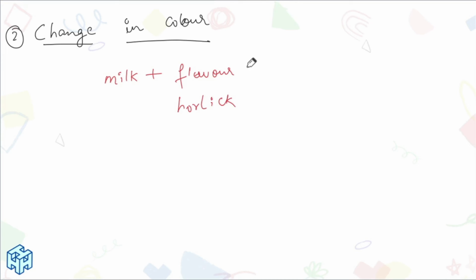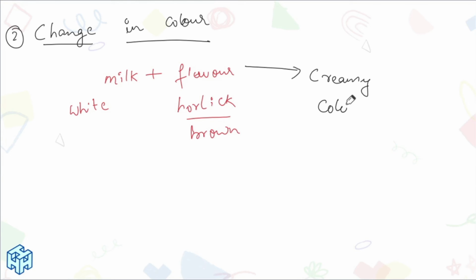Now what happens, sir? The milk is white, Horlicks is brown. What do we get? We get something which is a creamy color. You can observe that the color has changed. Here milk is white, Horlicks is brown, but we are getting a creamy color. Did we understand what change in color is? Yes.